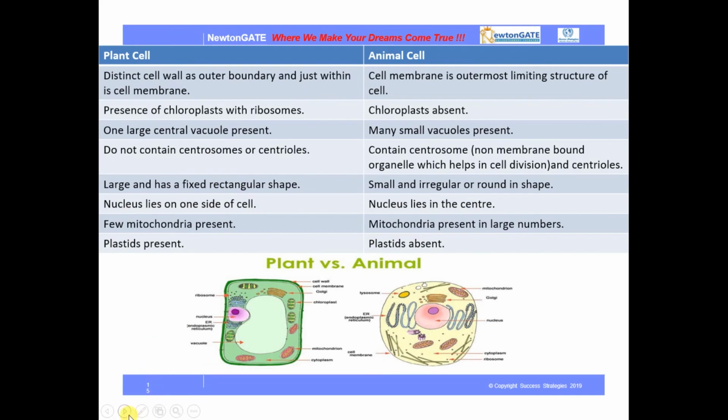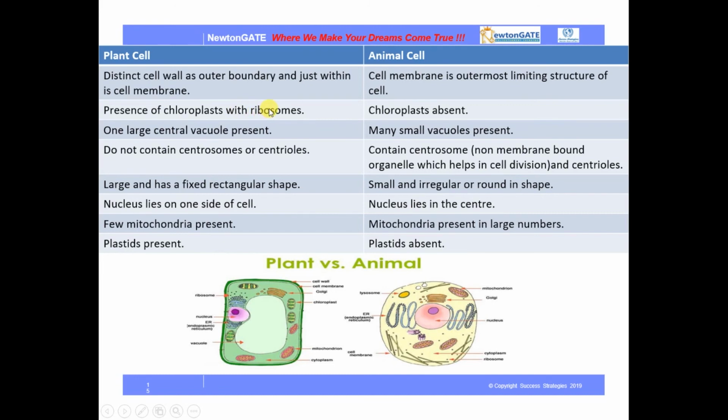Now the next part is the difference between plant cell and animal cell. In a plant cell, a distinct cell wall is the outer boundary, and just within it is the cell membrane. In an animal cell, the cell membrane is the outermost limiting structure, and there is no cell wall. Plant cells contain chloroplasts with ribosomes.